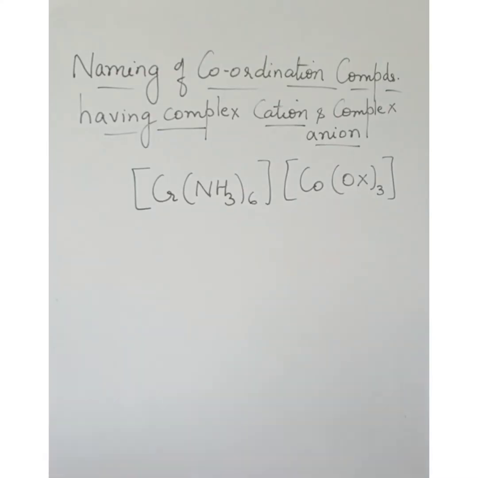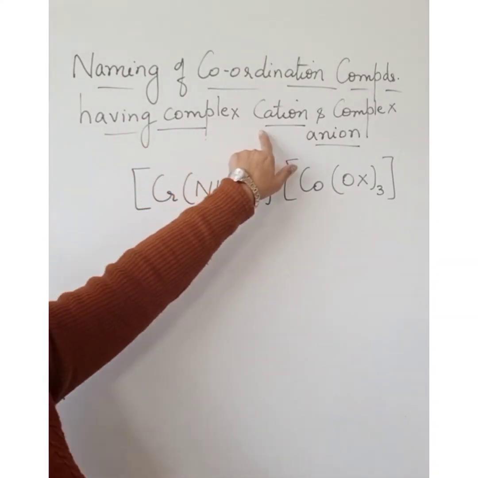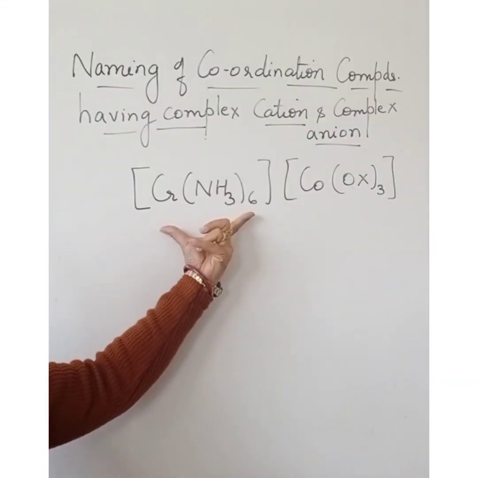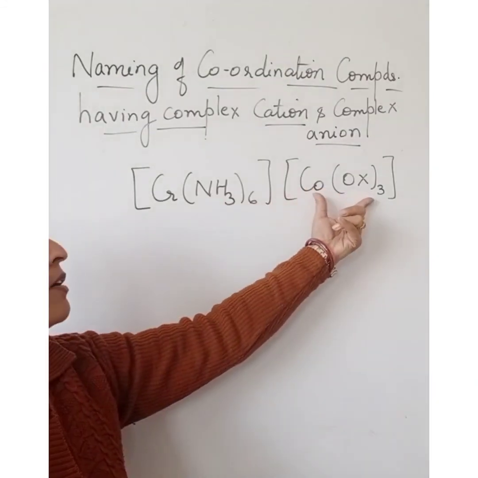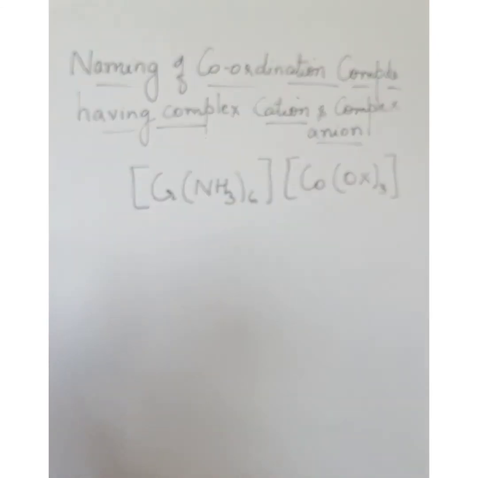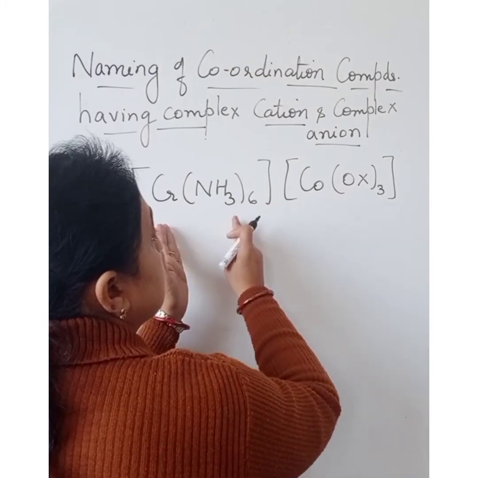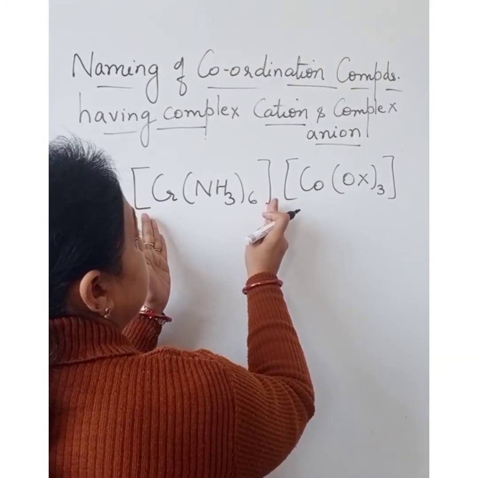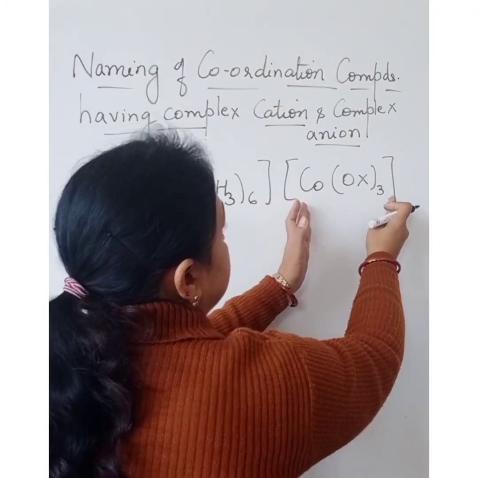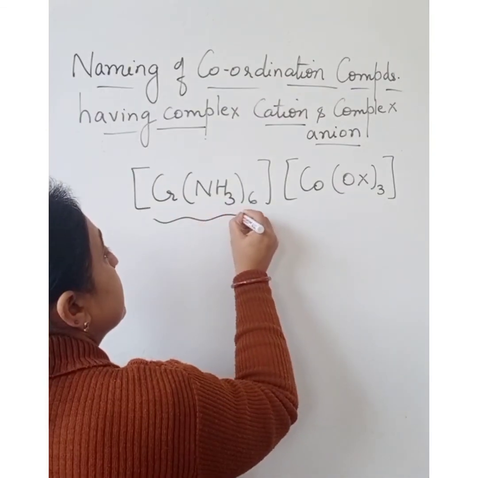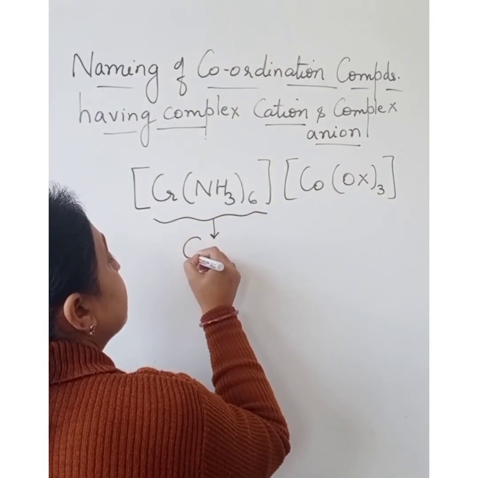Let us name the coordination compound having complex cation and complex anion. For example, you can see in this both are having a coordination sphere. Now, when they divide, they are going to split into ions with this intact identity. This part is not going to get dissociated. Now, how to name it? The first portion is always considered as a cation.